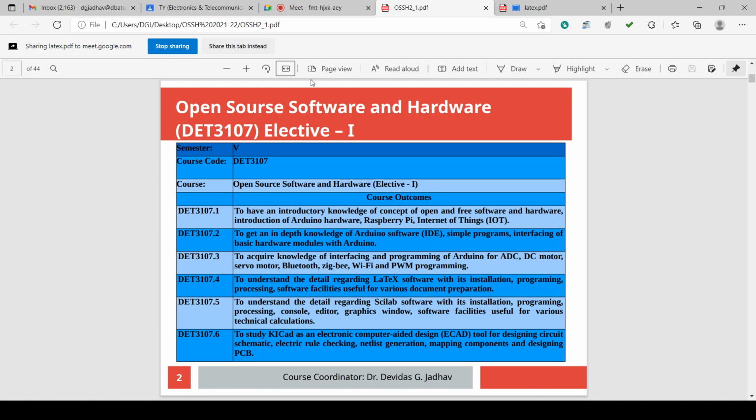facilities useful for various document preparation, to understand the details regarding Scilab software with its installation, programming, processing, console, editor, graphics window, software facilities useful for various technical calculations, to study KiCad as an electronic computer-aided design ECAD tool for designing circuit schematic, electric rule checking, netlist generation, mapping components, and designing PCB.